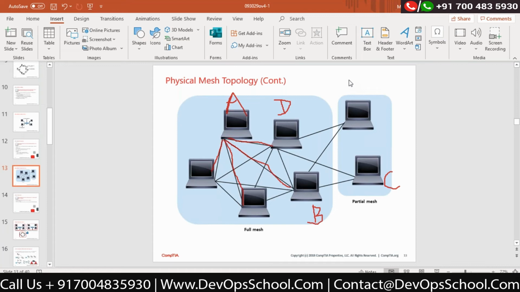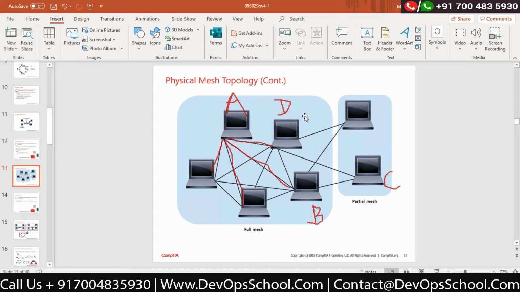So in a storage area network, it is very convenient to handle the mesh topology. But in a local area network, it is very difficult to handle the mesh topology because it's a complex topology, correct? So remember that these are the topologies: bus, ring, star, and mesh. Now there is one more topology called hybrid. Hybrid means a combination of 2 topologies together. If I combine the physical mesh and star topology together, it would be considered a hybrid topology.